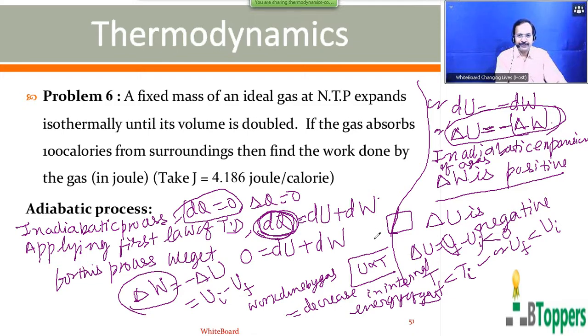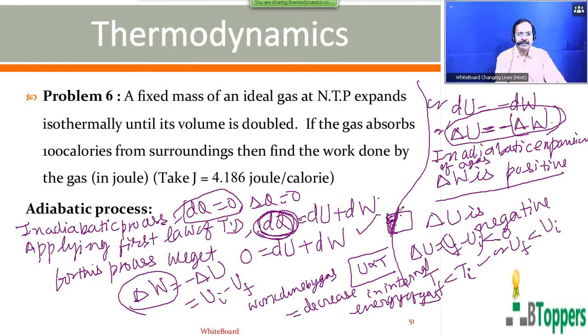In the previous class, I discussed the isothermal process. I said that in the isothermal expansion of the gas, work is done by the gas, and exactly the same amount of heat energy flows into the gas from surroundings, so that the energy of the gas remains constant. But in the adiabatic process, work is done by the gas during the expansion, but no heat energy is taken by the gas from surroundings.